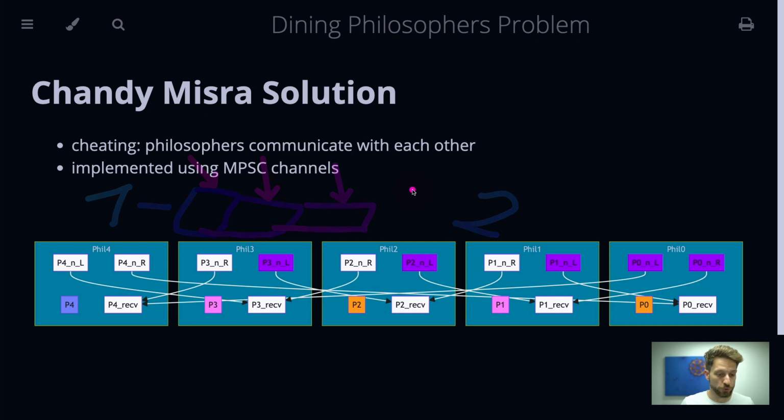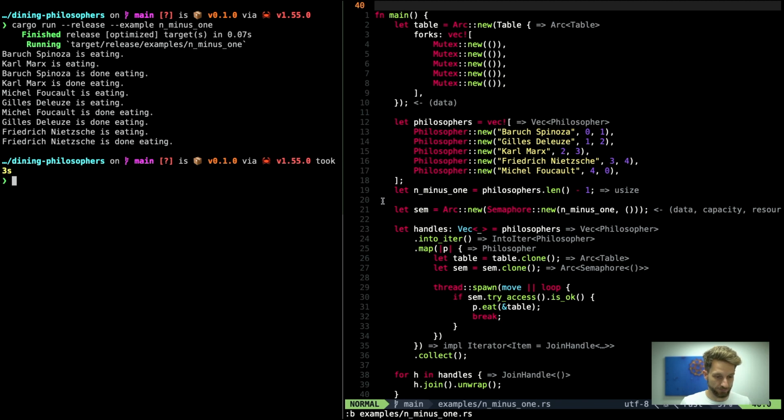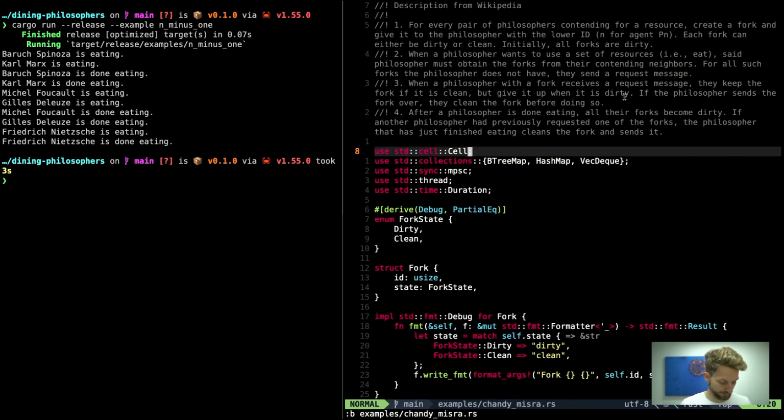So let's hop over to the code and see how this works with this solution in Rust, or can work, because of course, again, there are many ways of doing this. Up top, I have the description found in Wikipedia to remind ourselves how this works out. One extra feature that I'll be showing in this code example is interior mutability that we will have to use. Then, out of laziness, BTreeMap, HashMap, and a VecDeque.